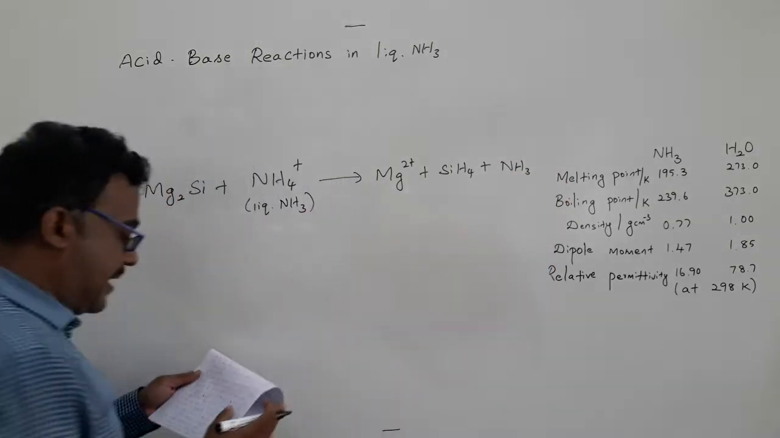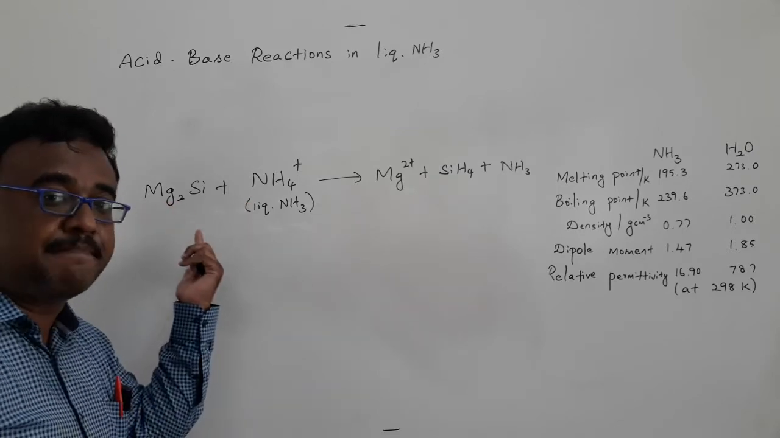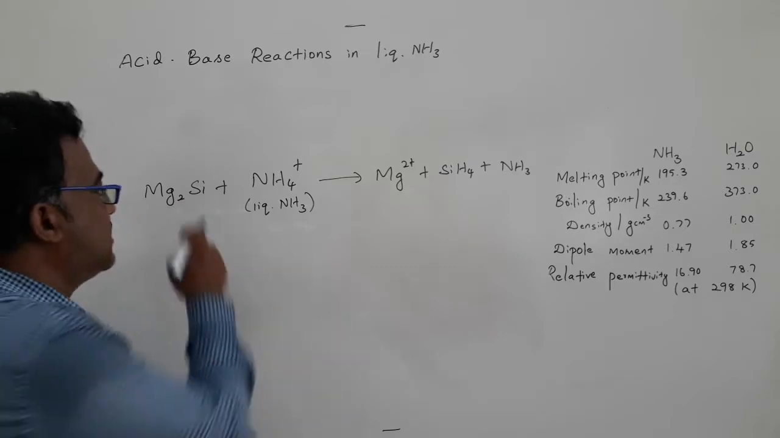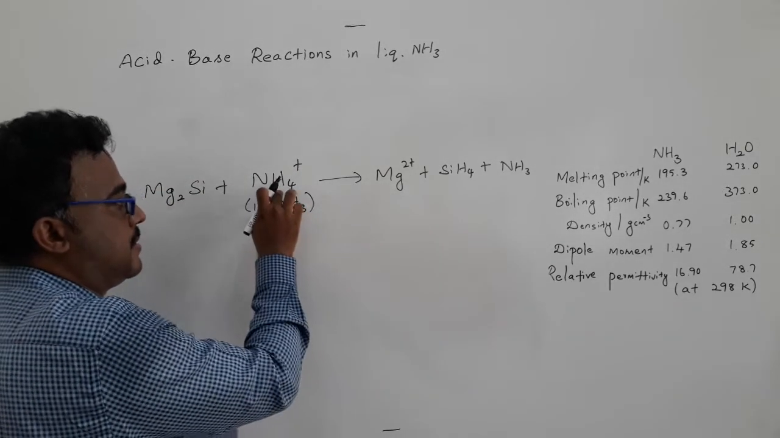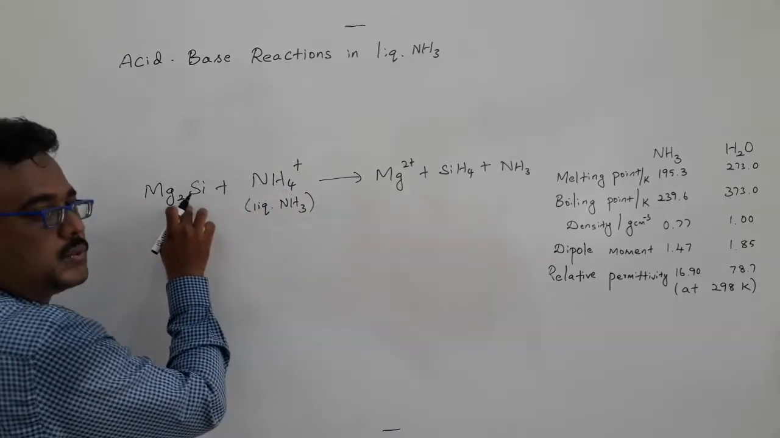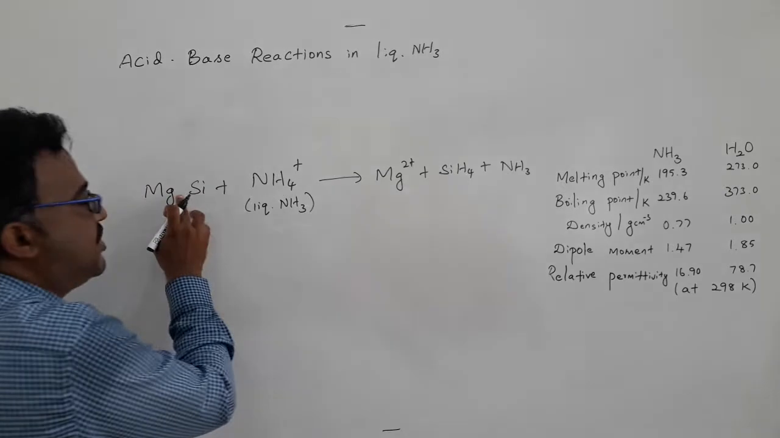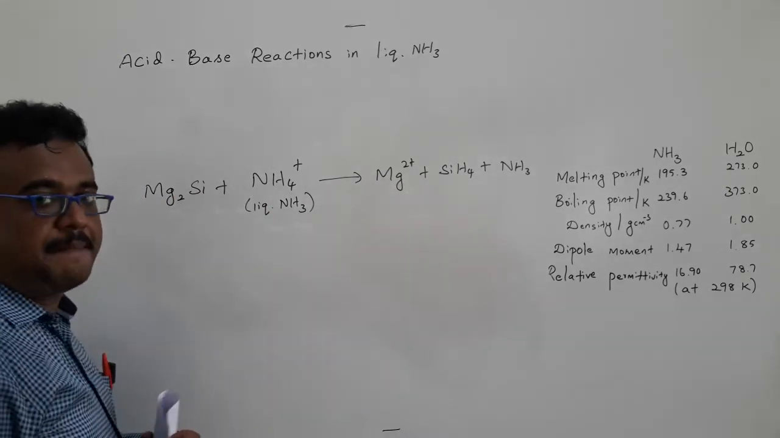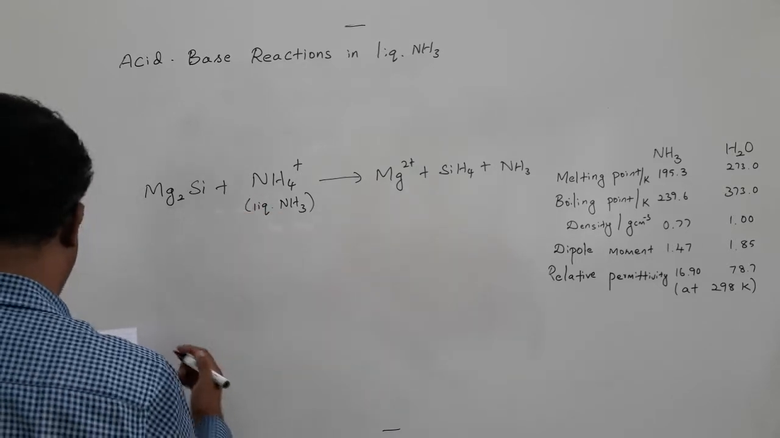That means it's a kind of replacement of a weaker acid by a stronger one. The stronger acid donates a proton to this molecule to form silane, and the magnesium ion comes out. Such reactions can be carried out using ammonium salt in liquid ammonia,